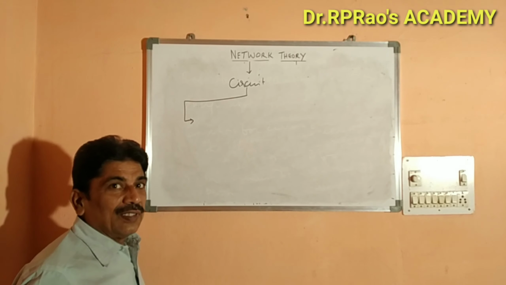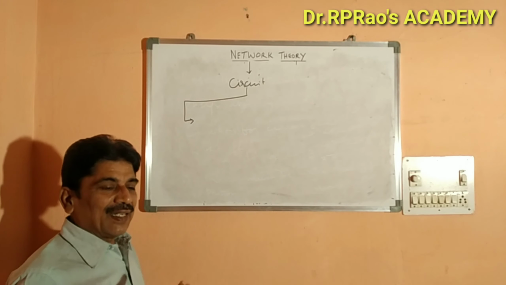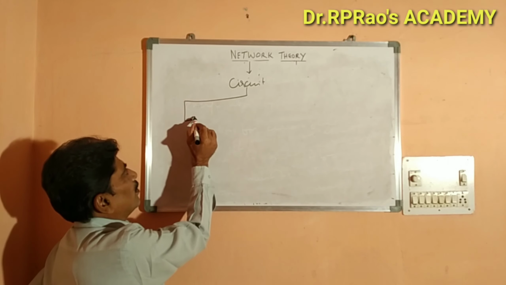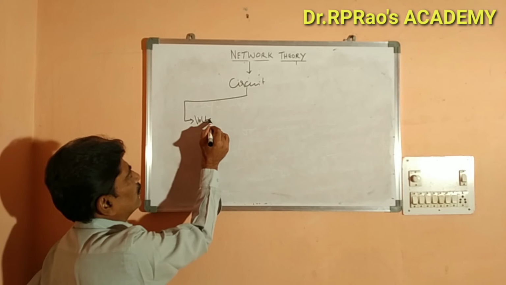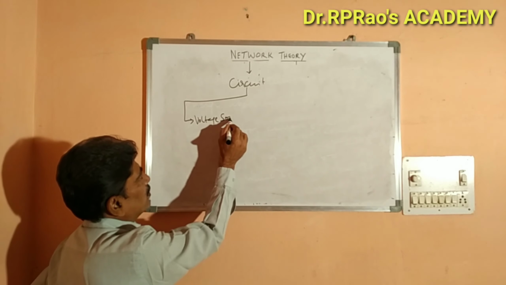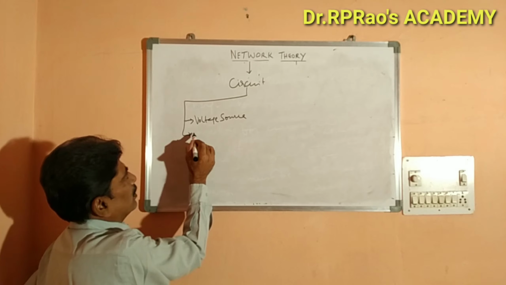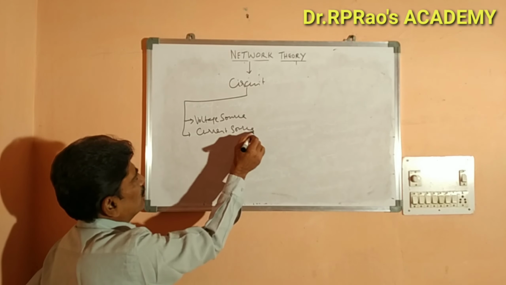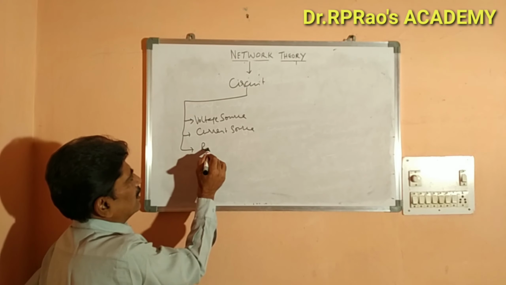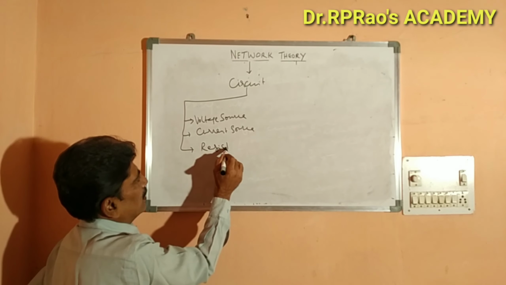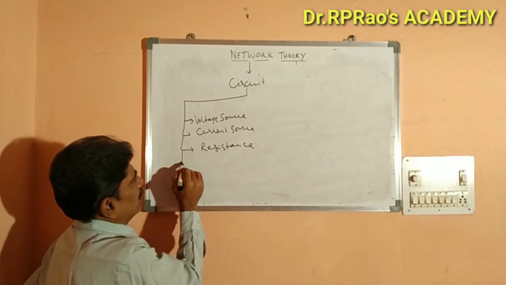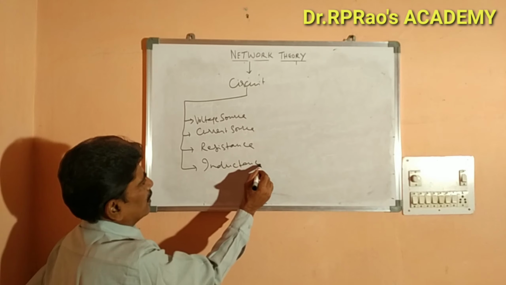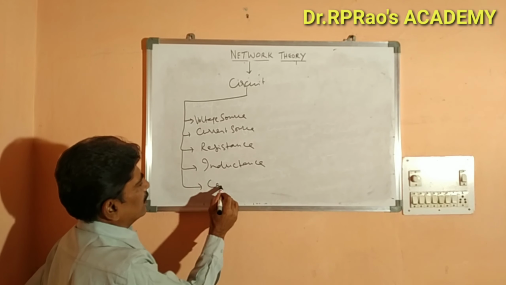And what is circuit? Circuit is a collection of interconnected circuit elements such as, first one is voltage source, current source, resistance, inductance, and capacitance.